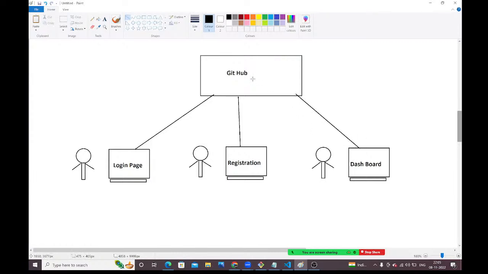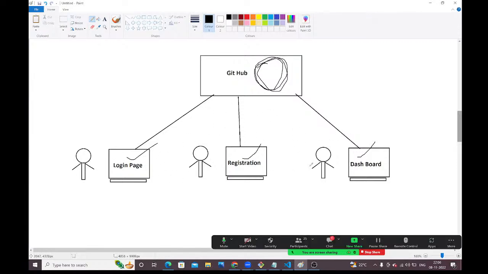What will GitHub do? GitHub will take the code from all the developers and it will integrate it as a single project. What is GitHub doing here, guys? GitHub is taking the code from multiple developers, from developer 1, developer 2 and developer 3. Internally, it will integrate all the code as a single project, guys.